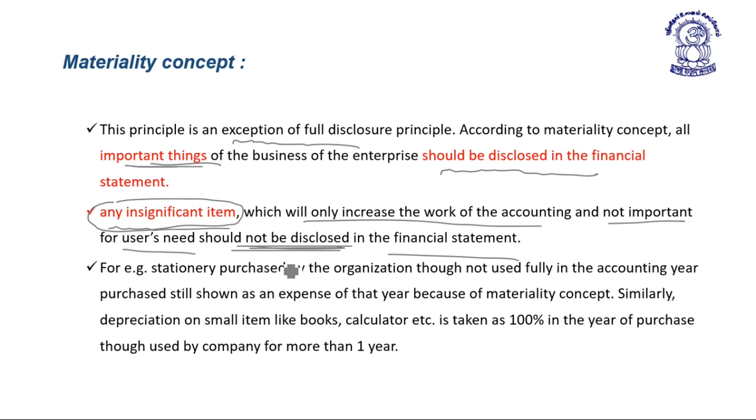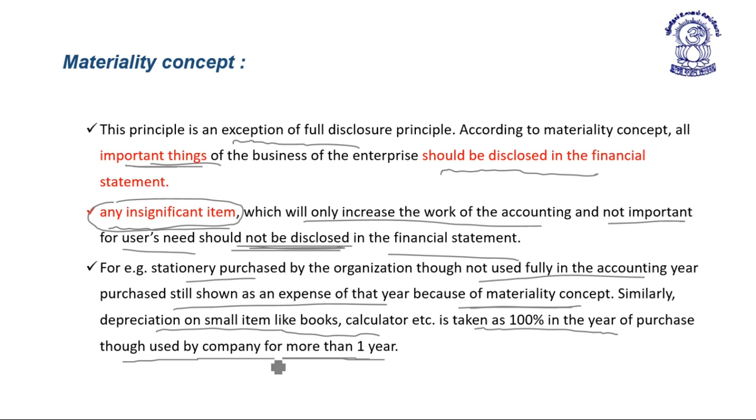financial statement. For example, stationery purchased by an organization, though not fully used in the accounting year, is still shown as an expense of that year only because of the materiality concept. Similarly, depreciation on small items like books and calculators is taken as 100% in the year of purchase, though they are used by the company for more than 1 year.